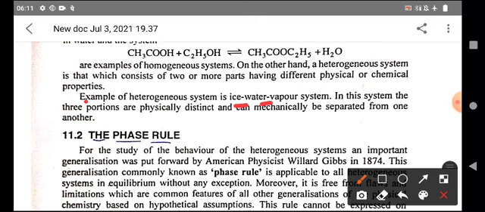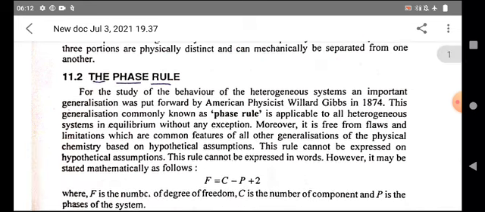In this system, the three portions are physically distinct. That means ice is a solid, water is a liquid, vapor is a gas. So in this system, the three portions are physically distinct and can mechanically be separated from one another. So this is the best example for a heterogeneous system.